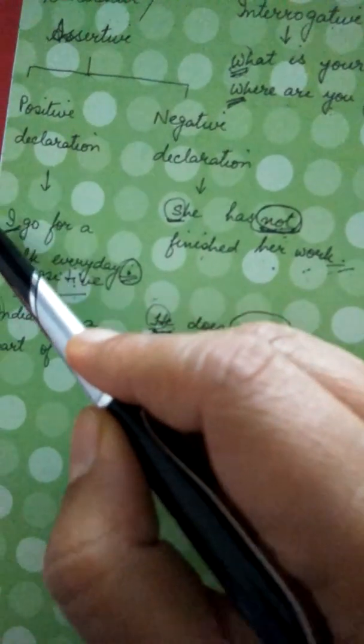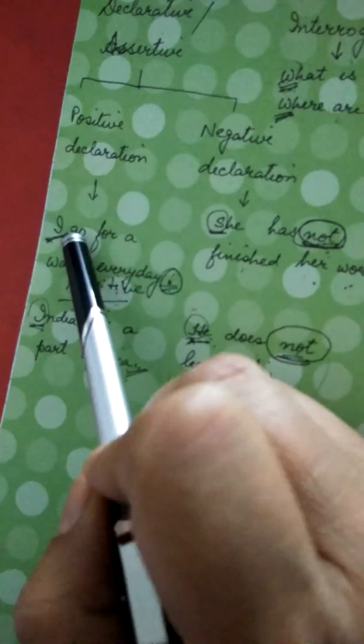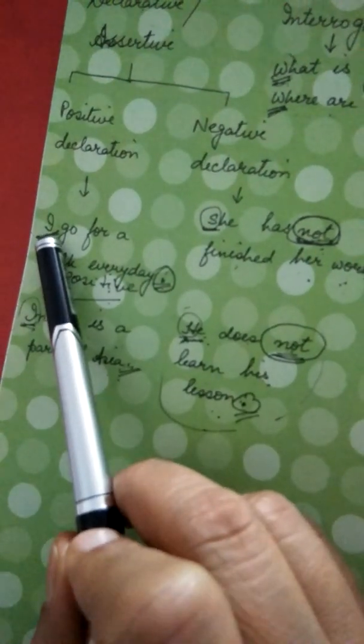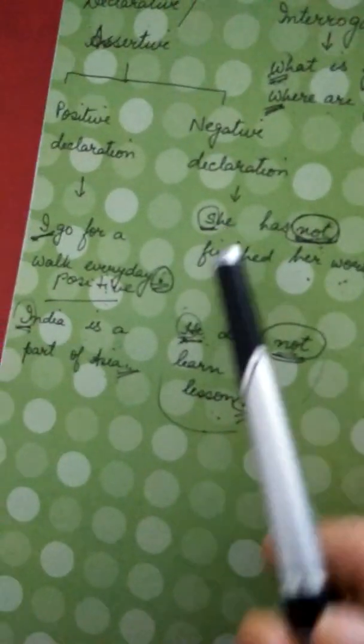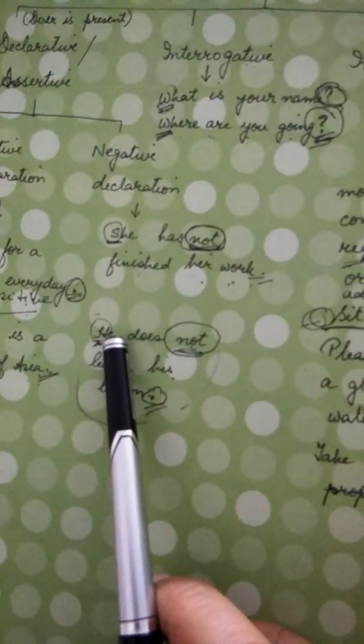See, in the assertive or declarative sentence, you will see that the subject is clearly mentioned at the beginning of the sentence. See all these four sentences. Here I is the subject. Here she is the subject. Again here India is the subject, and here he is the subject.